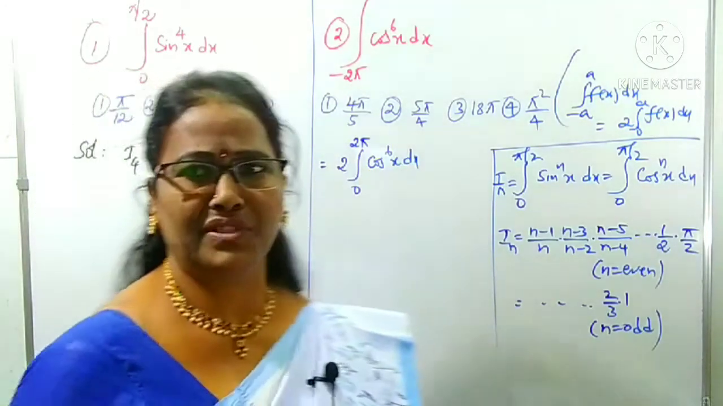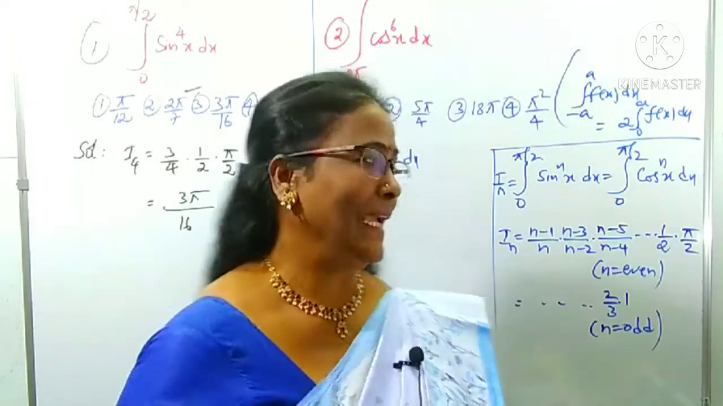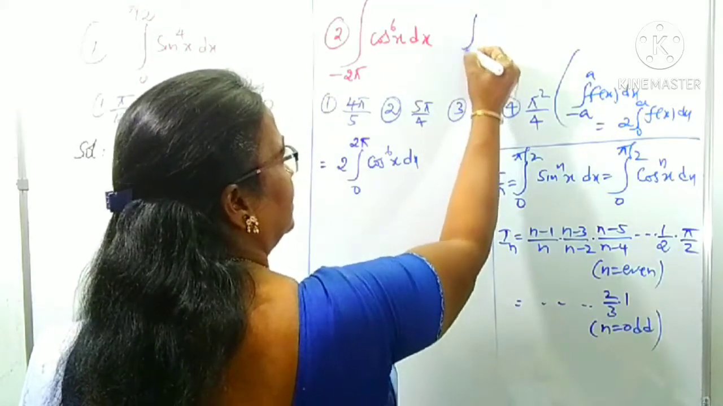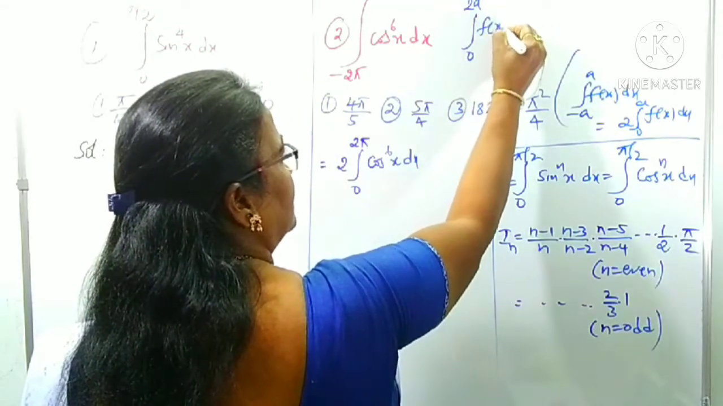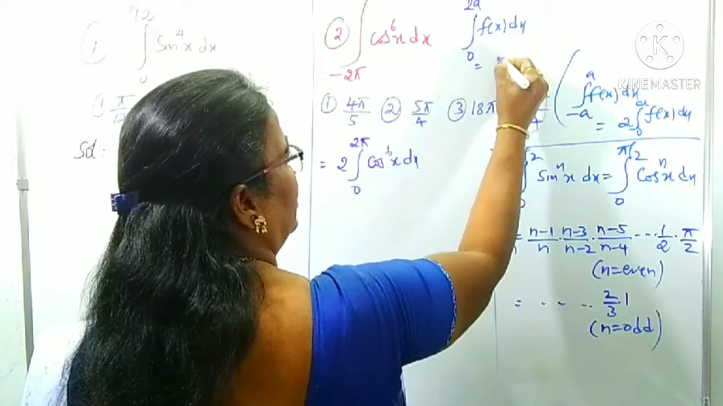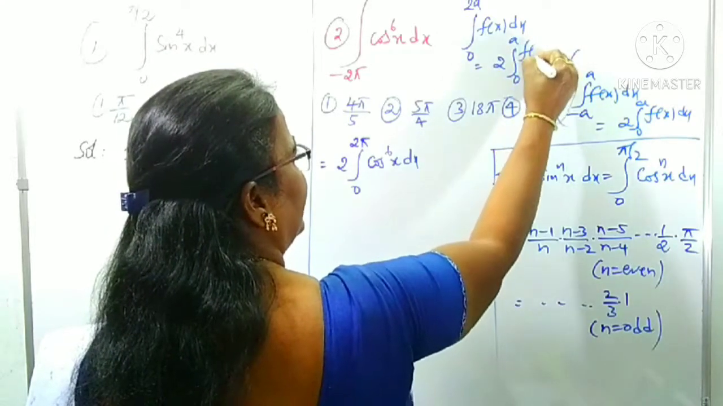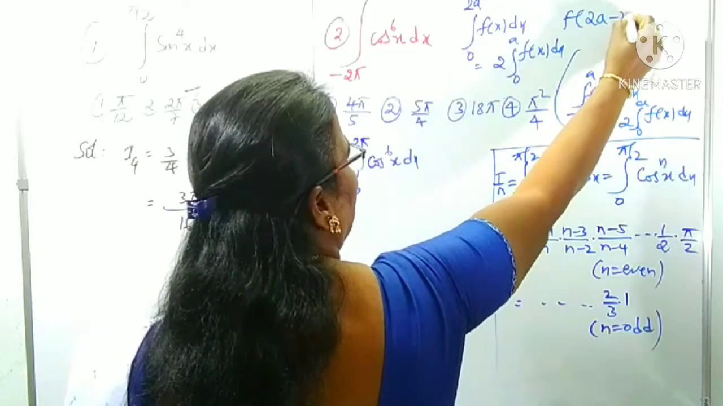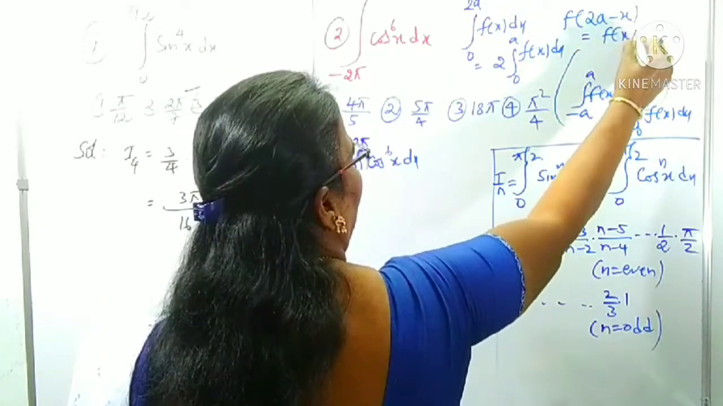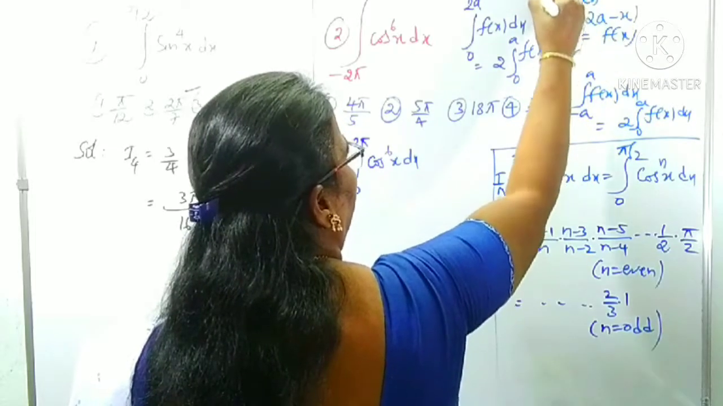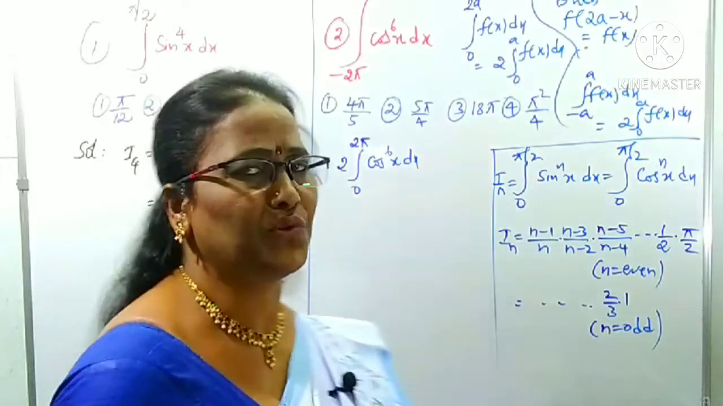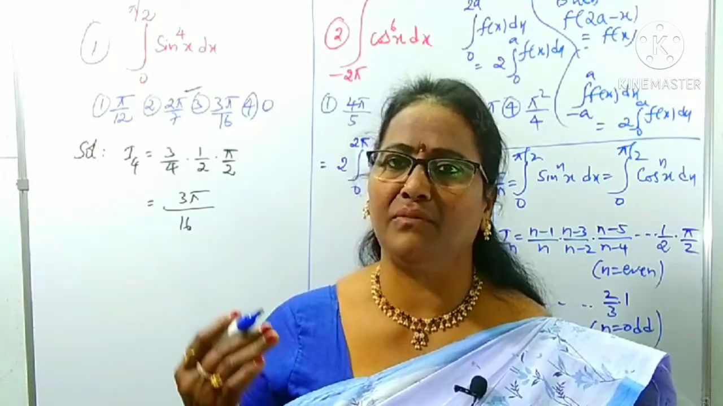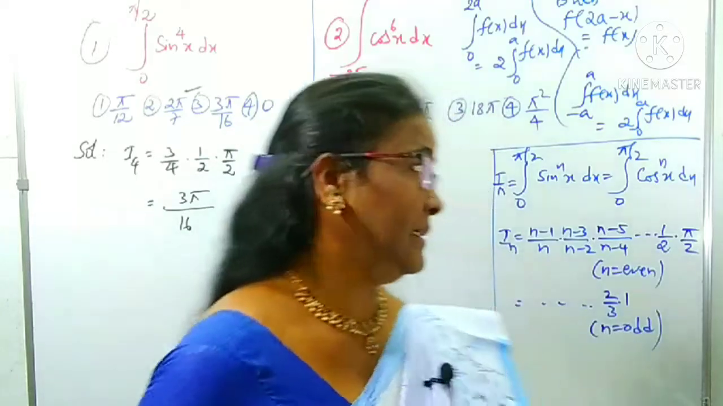Again, is it in the form of 0 to pi by 2? No. Again, we can apply one more property. What is that? Integral 0 to 2a of f of x dx is 2 times 0 to a of f of x, when f of 2a minus x is equal to f of x. All these I have given in part 1. Once you watch those previous videos, definitely you can follow. I am taking them sequence-wise as part 1, 2, 3, right?